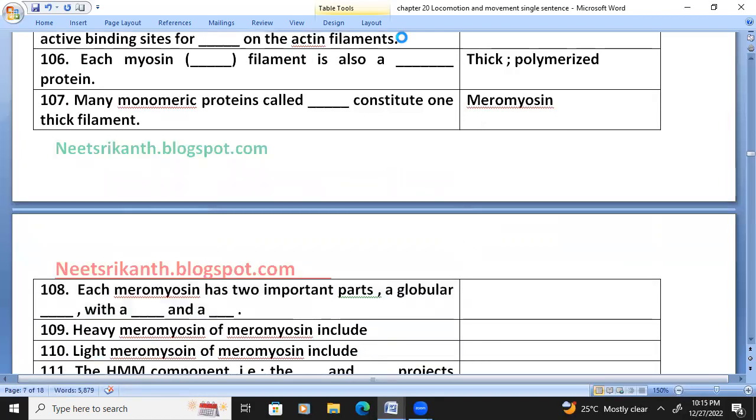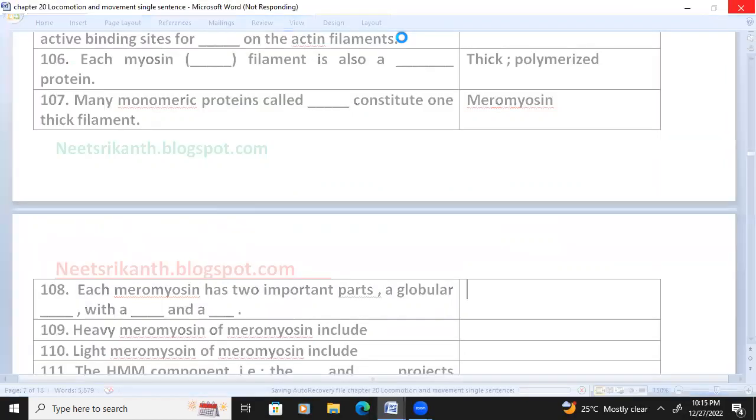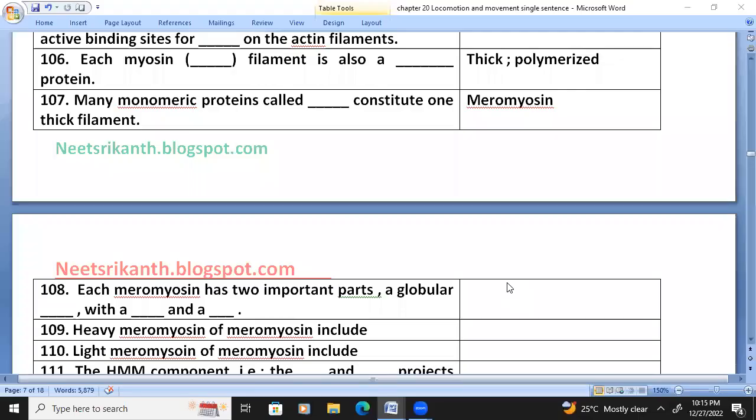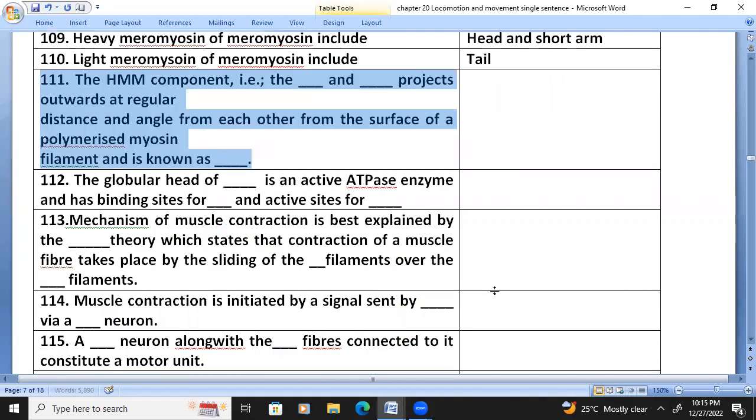Each meromyosin has two important parts: a globular head with a short arm, and a tail. Heavy meromyosin includes the head and short arm. Light meromyosin includes the tail.